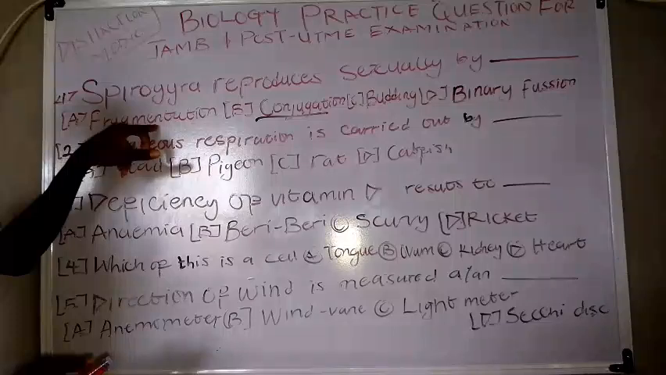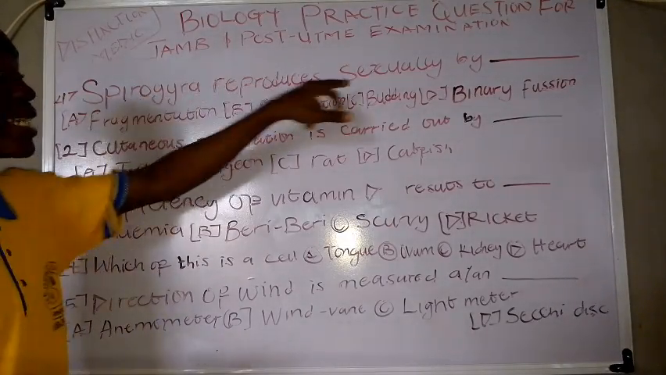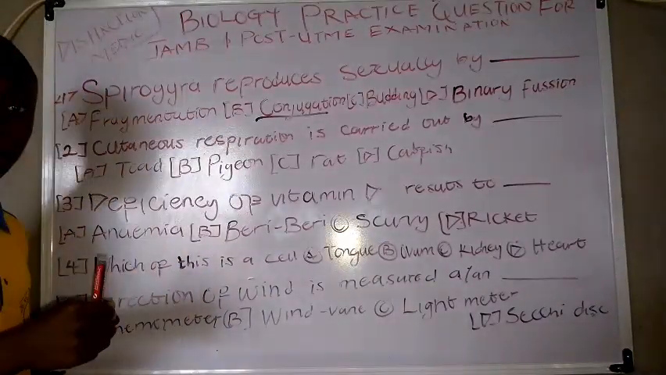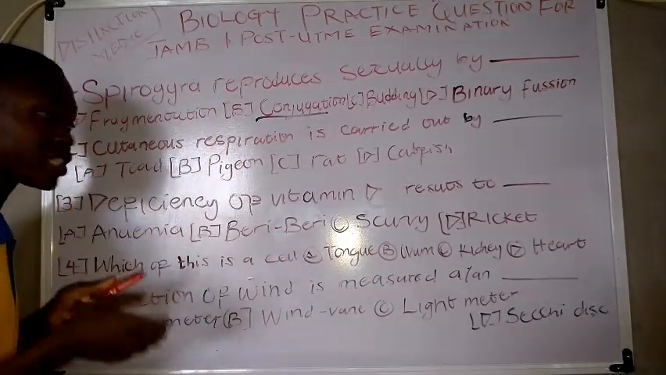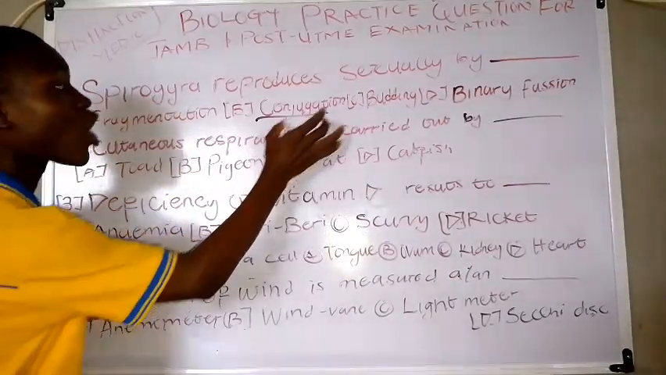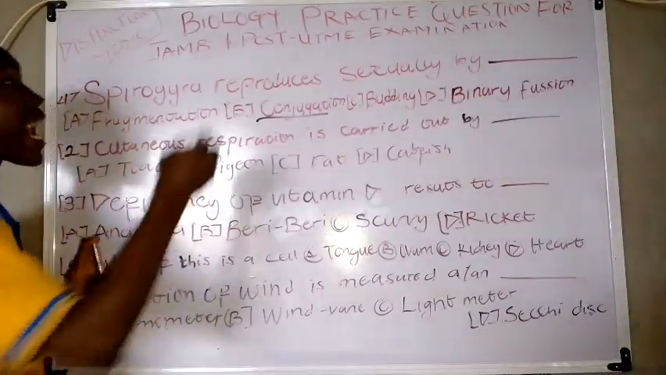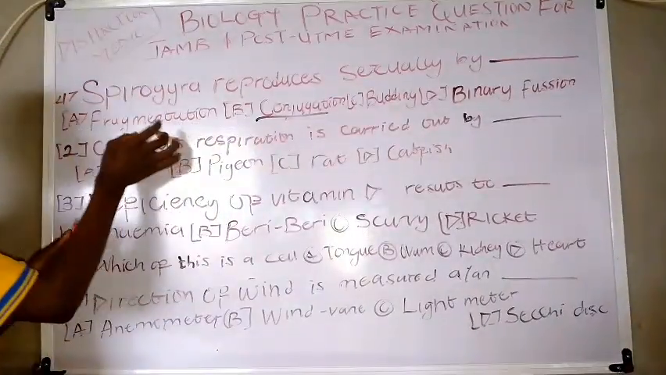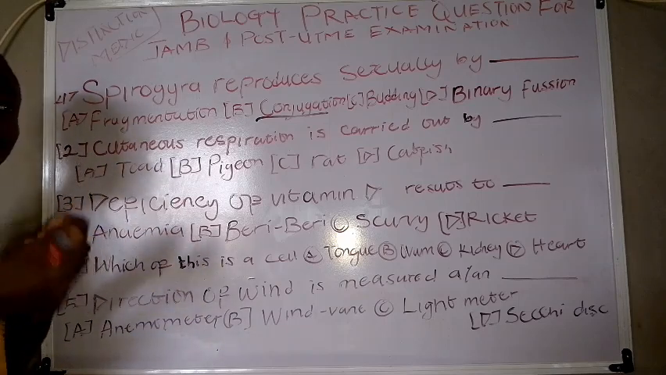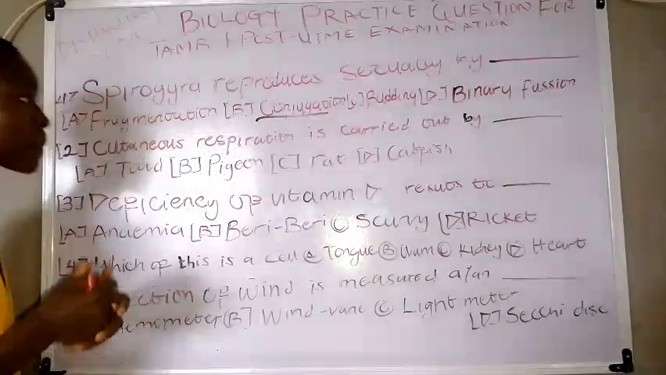Now for fragmentation, Spirogyra reproduces asexually by fragmentation. It should be noted that Spirogyra reproduces sexually by conjugation, while it reproduces asexually by fragmentation. And fragmentation is simply the breaking of one cell into two fragments. Okay, that should be noted.